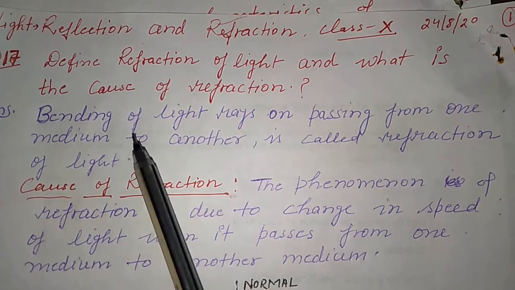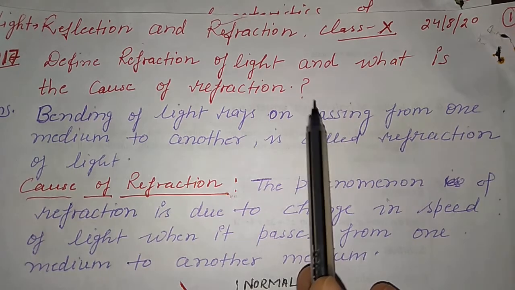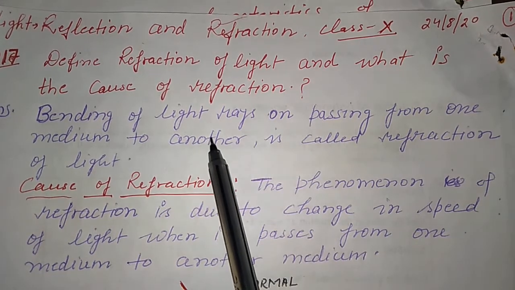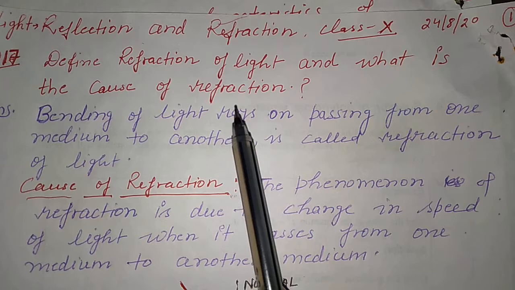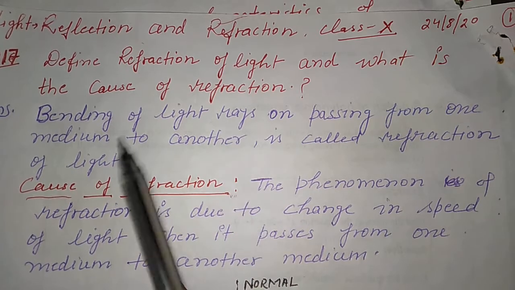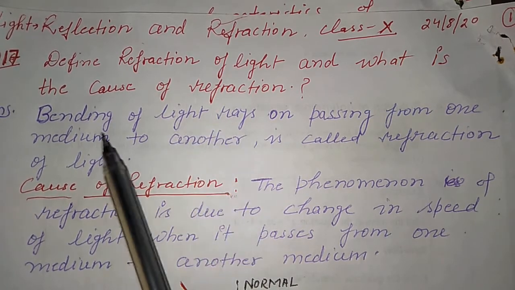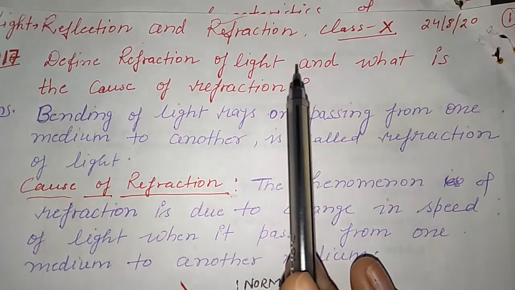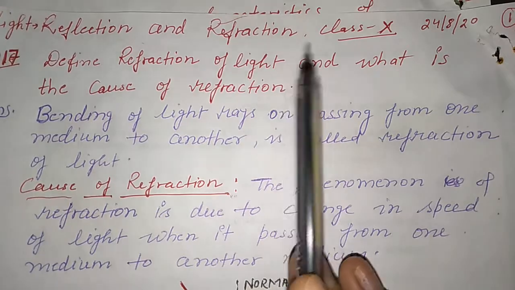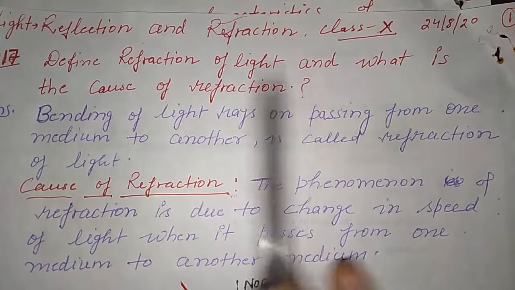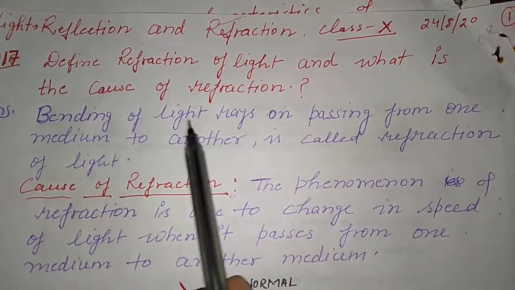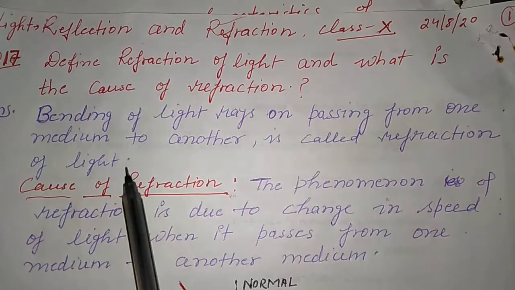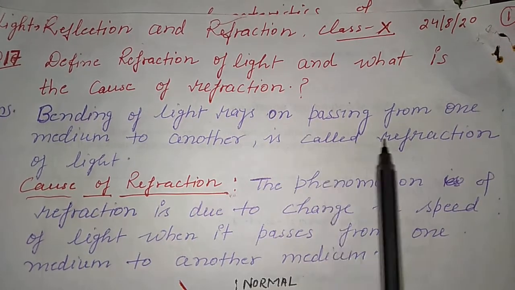So we know that light travels in a straight line in a homogeneous medium. Homogeneous medium means a medium of uniform density. But when a ray of light travels from one transparent medium to another, say from air to water or glass, it undergoes a change in its direction. So the bending of light rays on passing from one medium to another is called refraction of light.